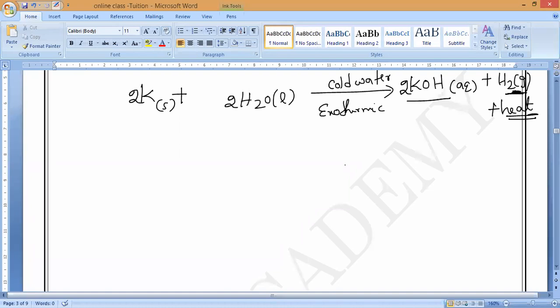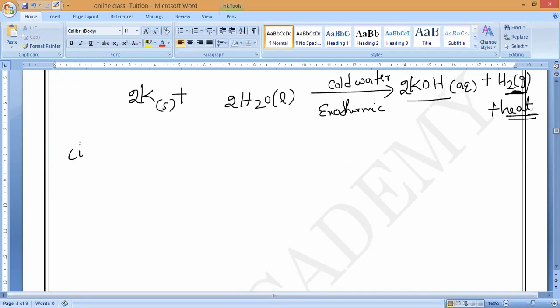Okay. Next, even if you keep it in water, it will react. That is why this is very dangerous. We have to keep it where? Under kerosene. I told you, kerosene. What is that? Lithium, sodium, and potassium. Lithium, sodium, and potassium.